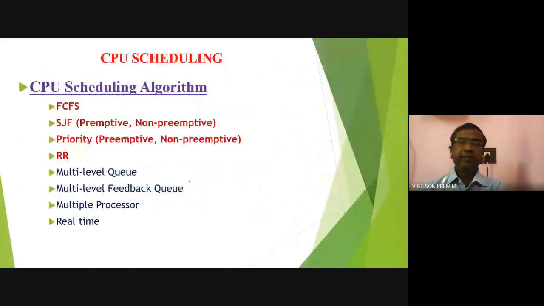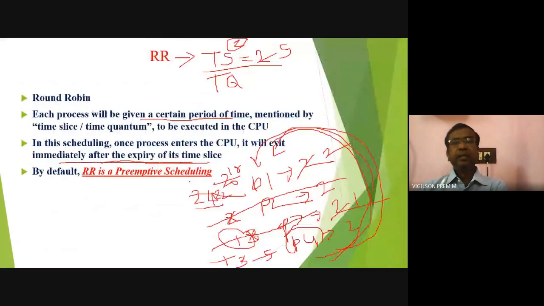But here, once it enters the CPU, whether it requires or not, voluntarily it has to exit after 2 seconds. That is preemption. By default, preemption must be done if it is not yet completed. If it is completed, automatically it will exit the CPU. This is round robin method.